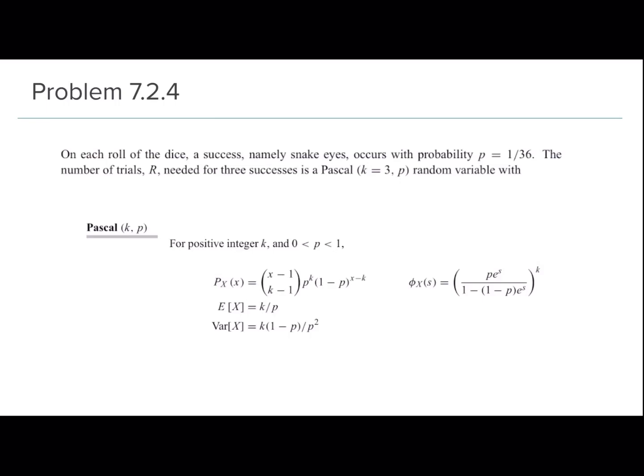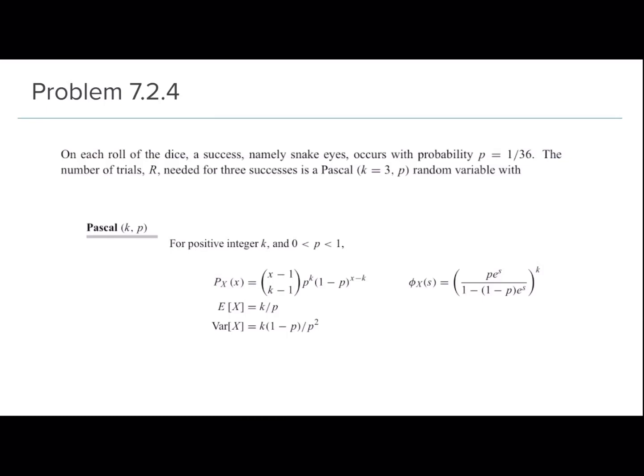Where basically the probability that capital R is equal to small r will be (r minus 1 choose 2) times p raised to the power 3 times (1 minus p) raised to the power r minus 3, right? So that is the Pascal PMF, where k is equal to 3 and the probability p is equal to 1 over 36. And we also know what the expectation and variance of the Pascal PMF are, right?